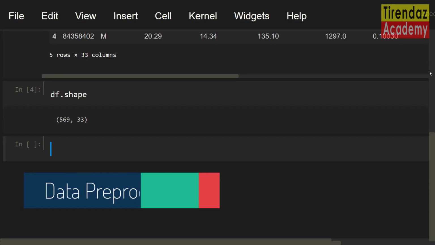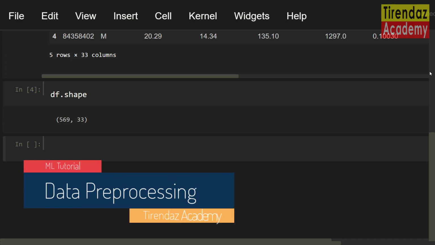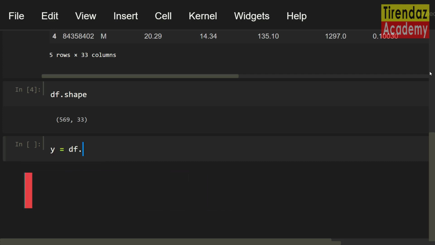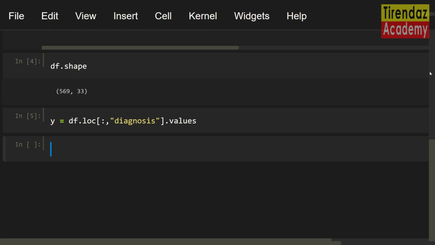Now let's create the input and output variables. To do this, I'm gonna use the loc method. First, let me create our target variable. y equals df.loc[:, then I'm gonna select the diagnosis column, 'diagnosis']. Let me convert this variable into a numpy array. To do this, let me write .values. Beautiful. We created the target variable.